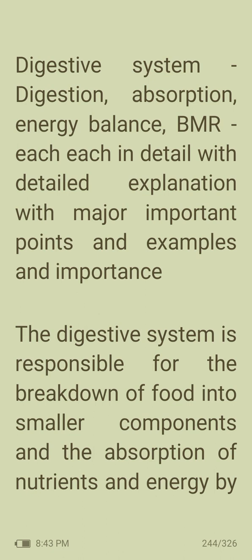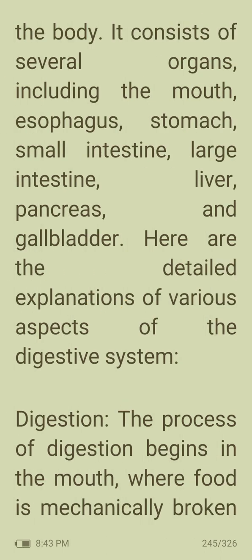Then digestive system. The digestive system is responsible for the breakdown of food into smaller components and the absorption of nutrients and energy by the body. It consists of several organs including the mouth, esophagus, stomach, small intestine, large intestine, liver, pancreas, and gallbladder.